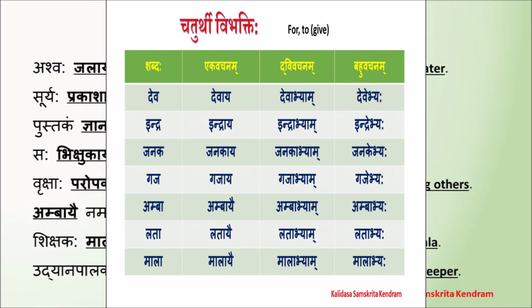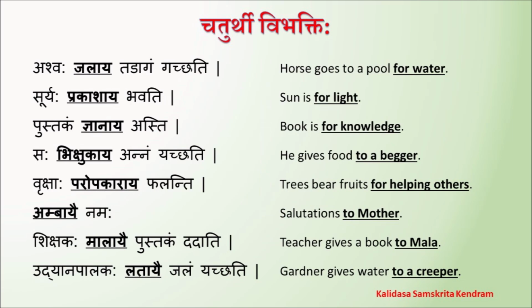Let us move on to next slide. Let us understand the sentences. Ashvaha jalaya tadagam gacchati. Ashvaha, horse. Gacchati, goes. Tadagam, to a pool. Jalaya, for water. Jalaya, chaturthi vibhakti.